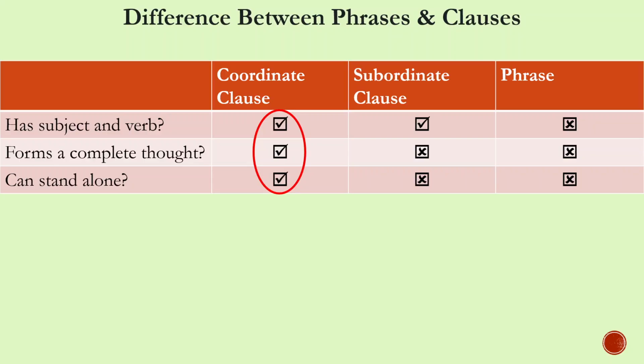On the contrary, subordinate clauses have a subject and verb, but they do not form a complete thought, and as such, they cannot stand alone. Finally, if you look at the phrases, they have no subject or verb, they have no complete thought, and as such, they cannot stand alone. So, this is the difference between phrases and clauses.